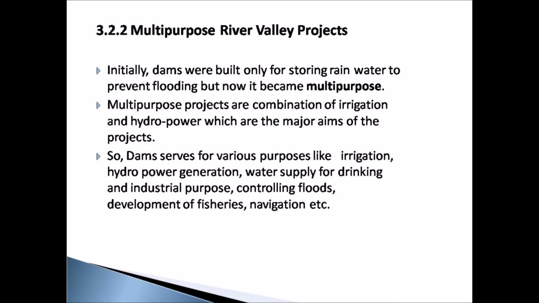The various other purposes of a dam serve as irrigation, water supply for drinking and industrial purpose, hydropower generation, controlling floods, development of fisheries, navigation, etc. Hence, it is termed as a multi-purpose river valley project.